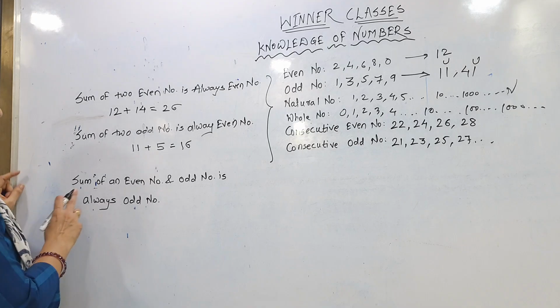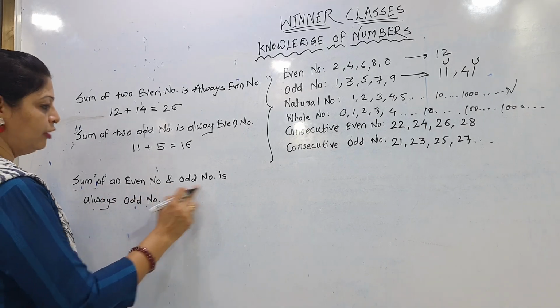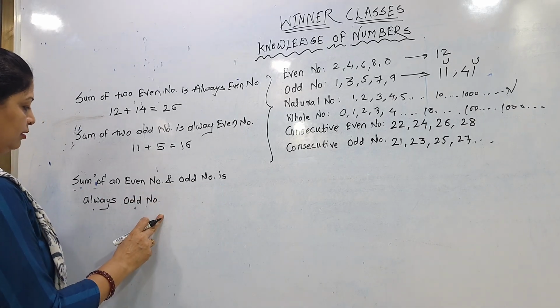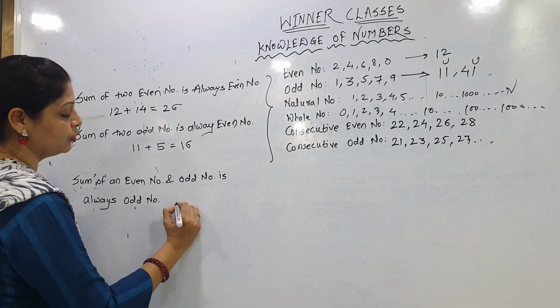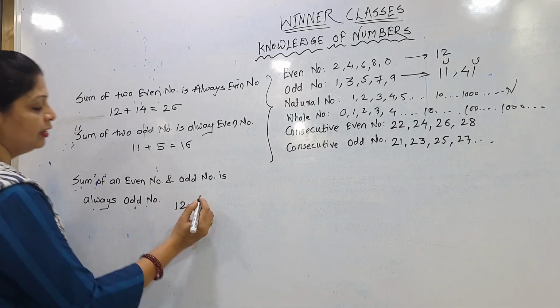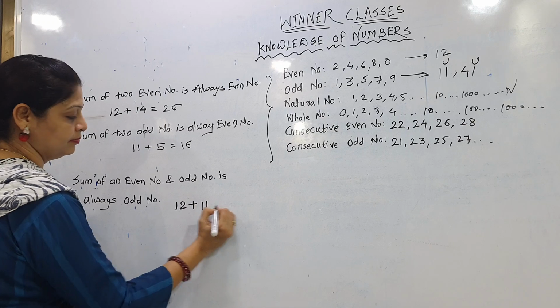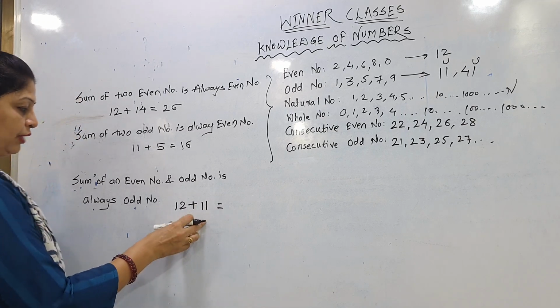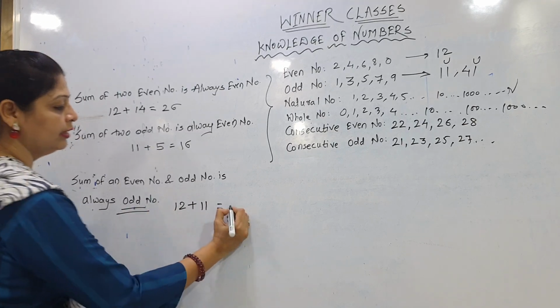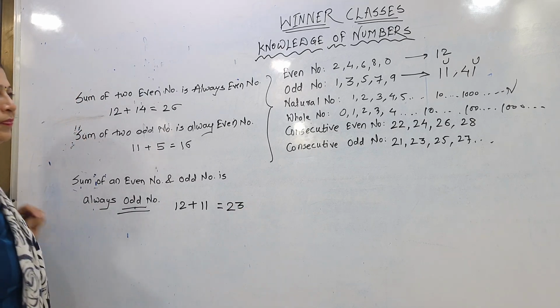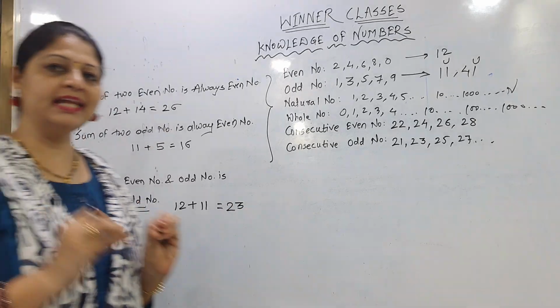Afterwards, the sum of an even number and an odd number is always an odd number. Suppose I take 12, that is one even number, and suppose the odd number 11. Whatever answer we get is always odd. So the answer is 23. Understood, children? Very simple and easy content.